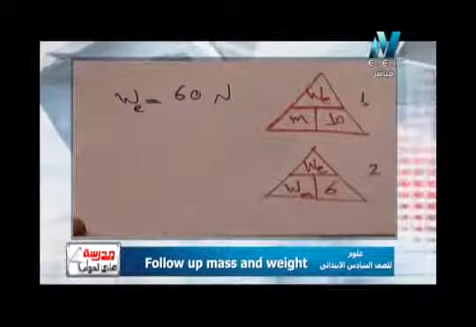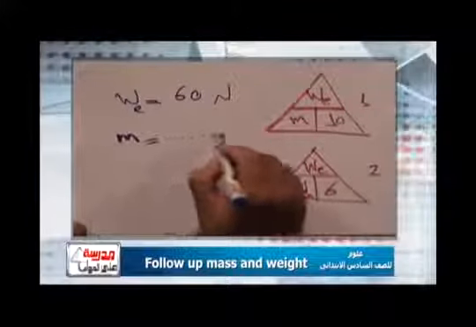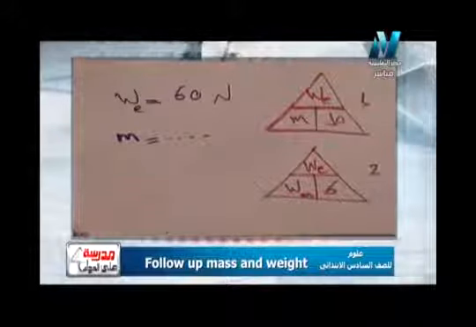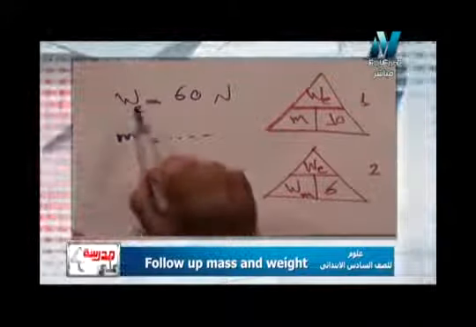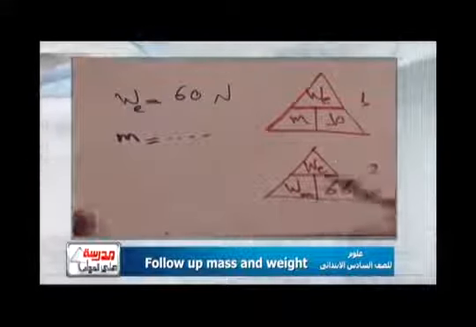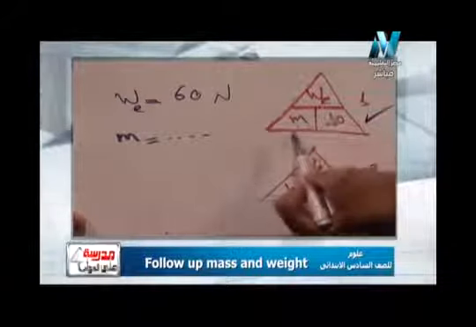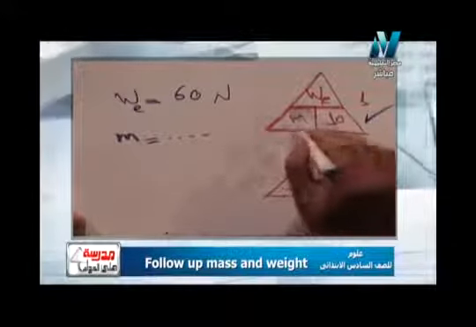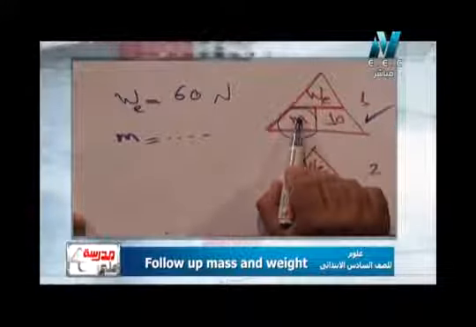I want the mass of this body on the earth. I don't have the mass. So which rule I will use? هستخدم أي قانون. أنا عندي weight وعايز mass. Look here, weight mass, weight weight. Surely I will use this law. Why? Because I have weight and I need mass. If I need mass, I put my finger on mass or my pen. So mass equal what? Equal weight on the earth divide 10.